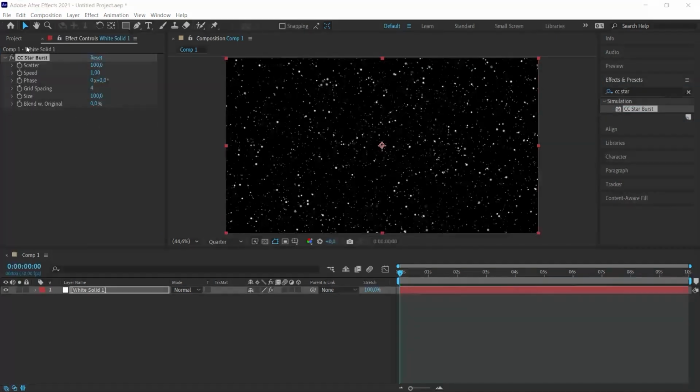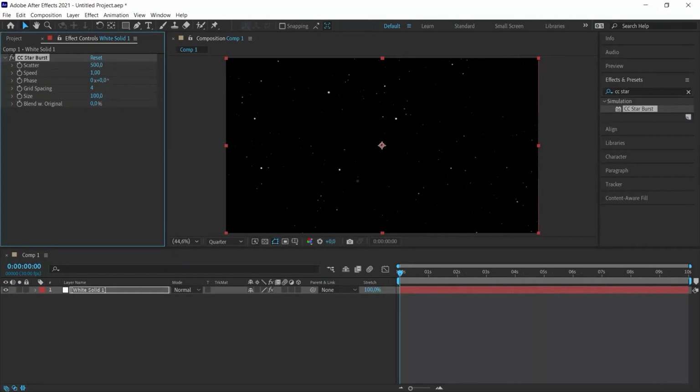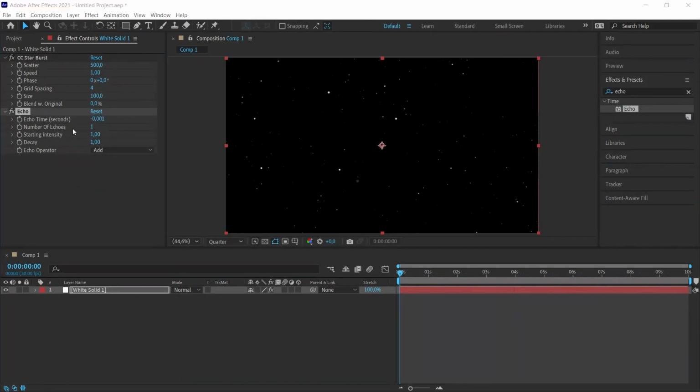The first value we need to change here is this. I changed the value from 100 to 500 in the FX control panel. And so we move the stars a little further from each other. And then we add the echo effect. I drag the echo effect over the solid layer and change the echo value to minus 0.001. I also change the number of echoes value just below it to 60 instead of 1.